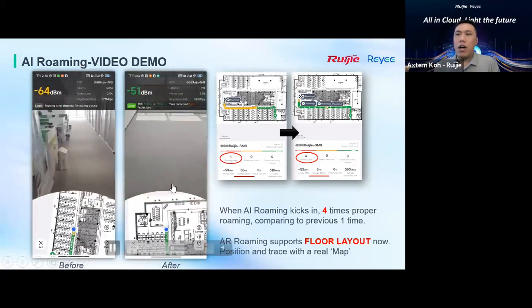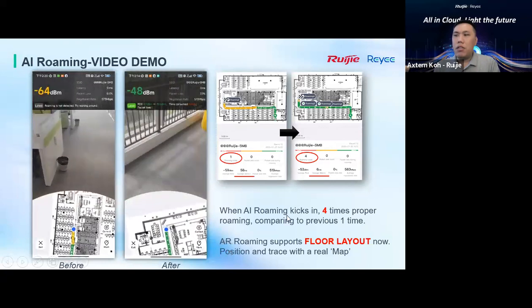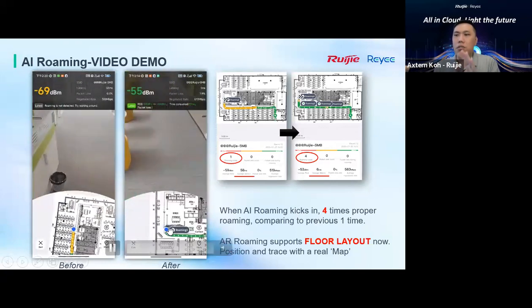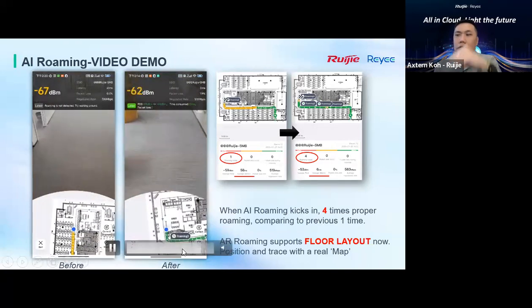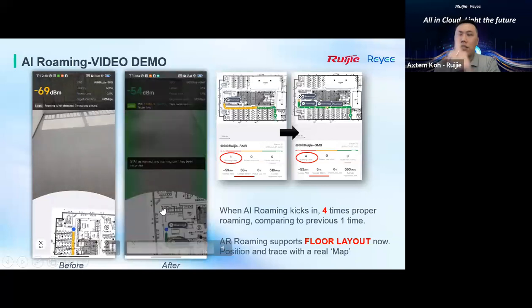So how are we going to play around with this AI roaming? It needs you to tag four proper roaming locations. When you start roaming after you import the floor plan, you need to tag where your location is for the first point.